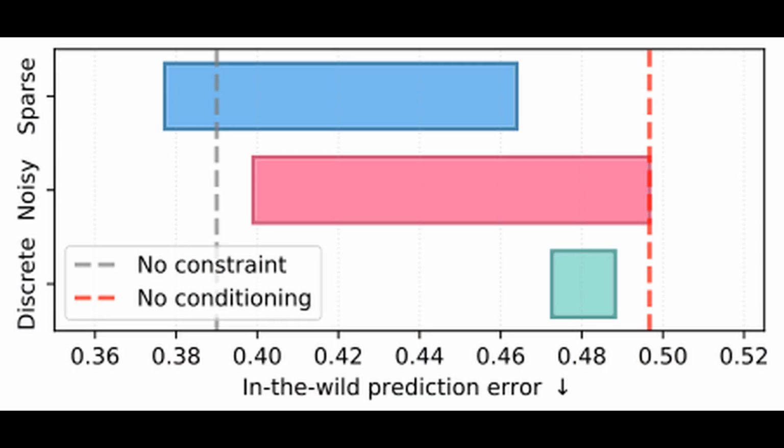And here's a chart showing the prediction error for different approaches. Lower is better here. The sparse and noisy approaches give a range of performance that's better than the discrete approach. What's interesting is that the researchers found that achieving the absolute lowest prediction error isn't always desirable. There's a balance between complexity and making the latent actions identifiable and useful for downstream tasks.